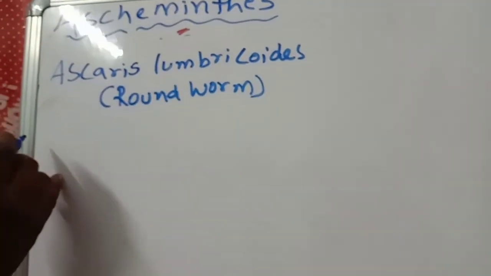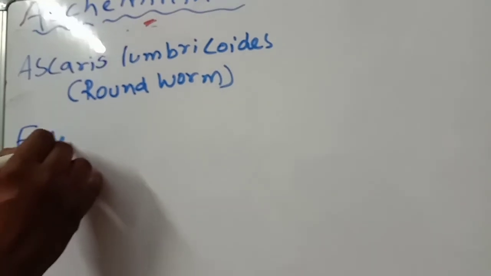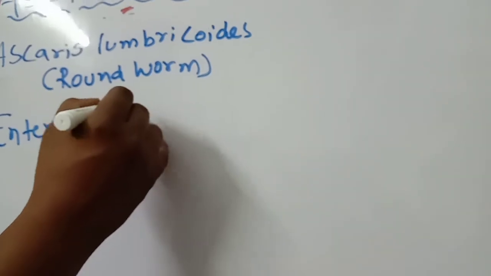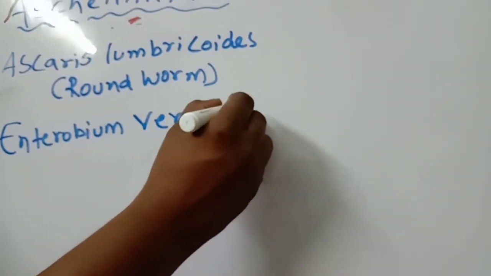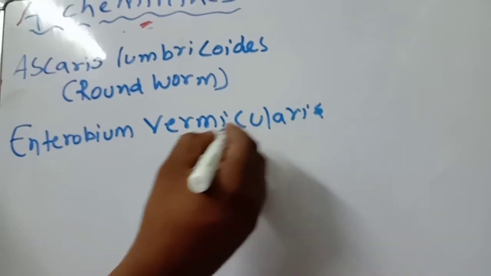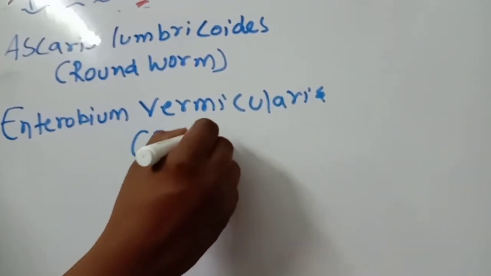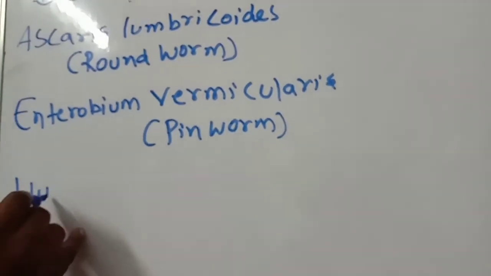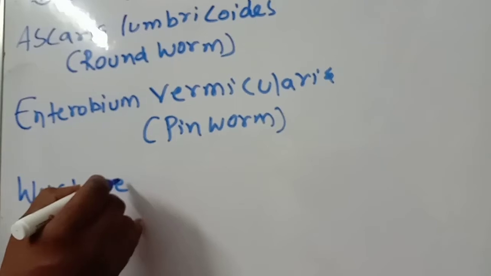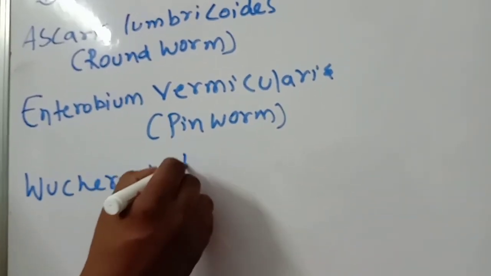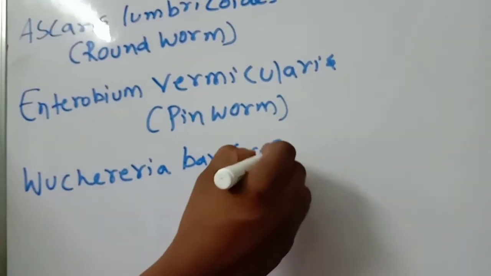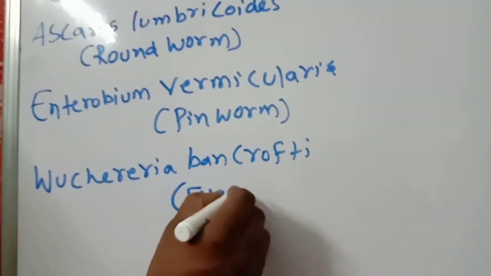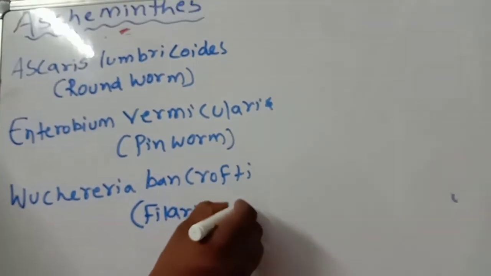Second example, Enterobius vermicularis. This point you should remember: it is the pinworm. The next one, very important, Wuchereria bancrofti, the filarial worm.